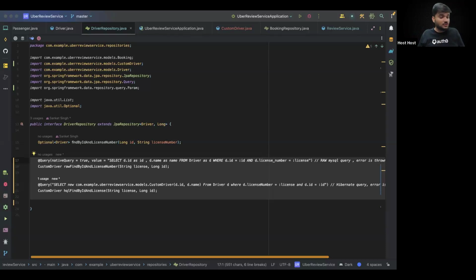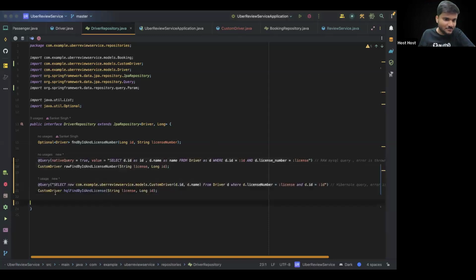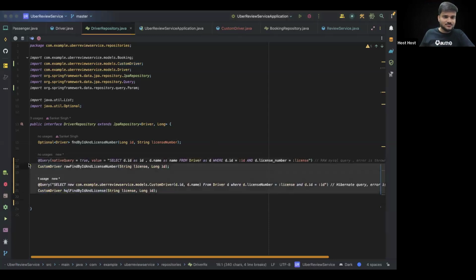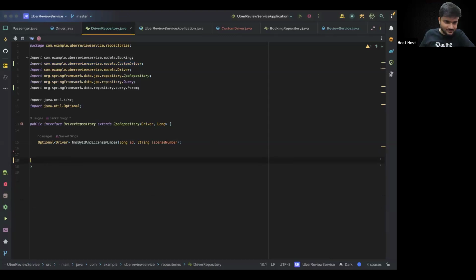ln is a reserved keyword for logarithm, guys. So I've shared the query on the Discord, so you can take it from there. But yeah, nice debugging session. Thanks to Hibernate.